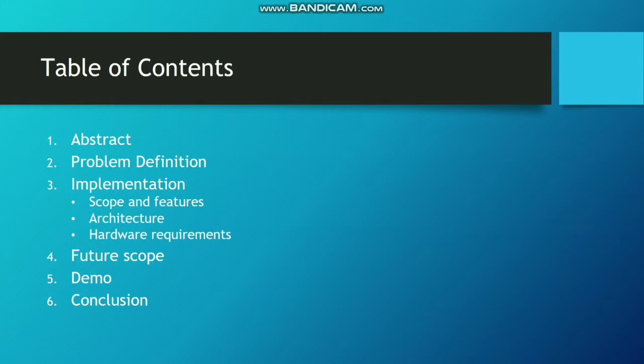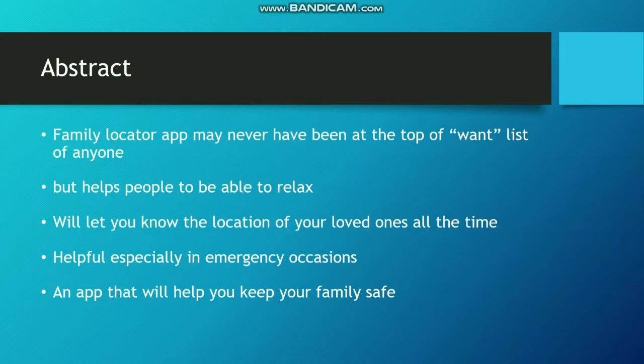There will be first an abstract section in which we are going to see the motivation behind this idea. Then we'll see the problem definition. And then in the implementation section, we are going to see the scope and some of the key features of this application, the architecture of this application, and the hardware requirements. Then in the future scope, we will show you the extra security features which we are planning to add in this application. And finally, in the very end, you will see a little demo of this application. And that's how we can close the section. So let's move on to the abstract.